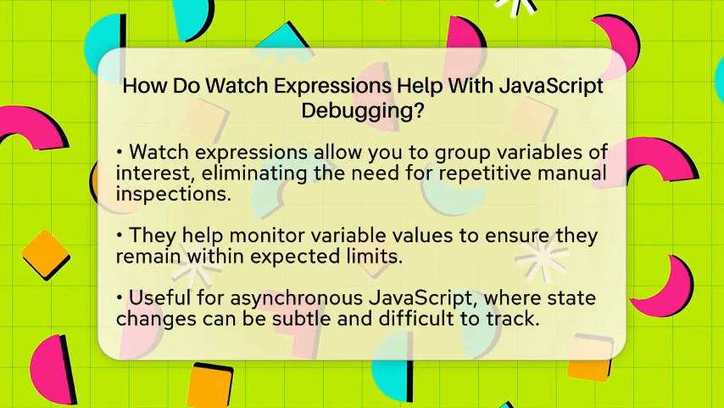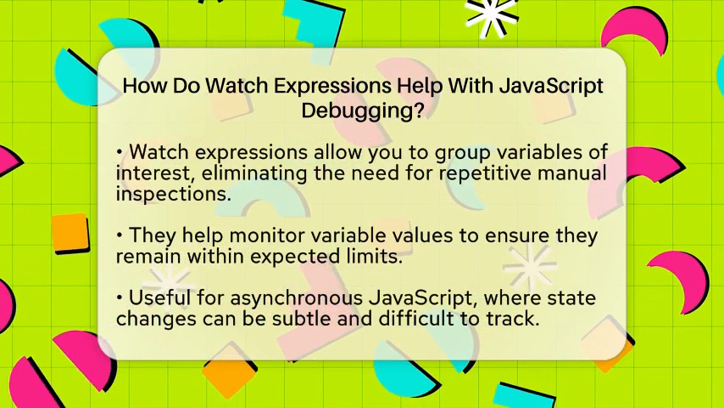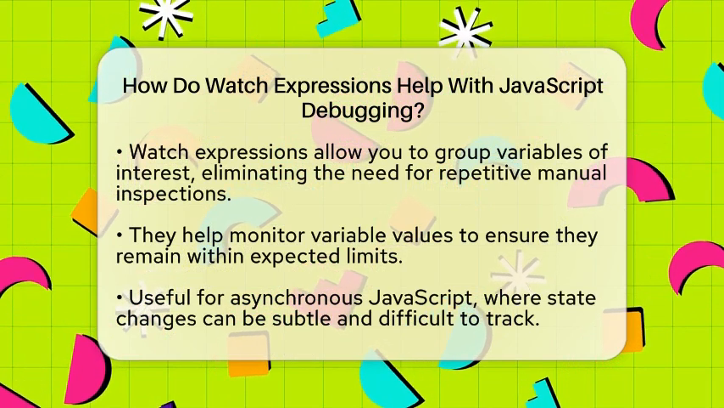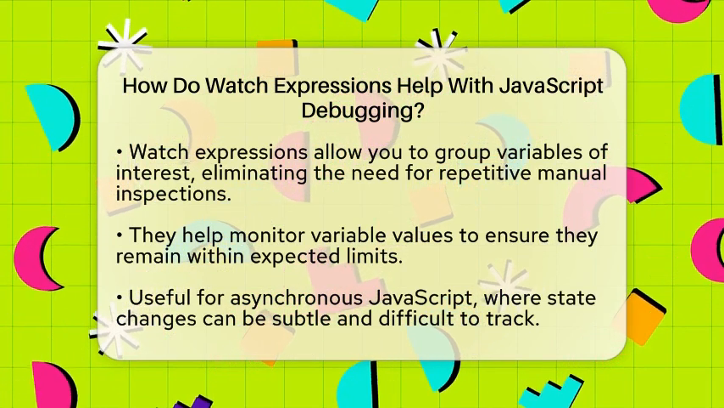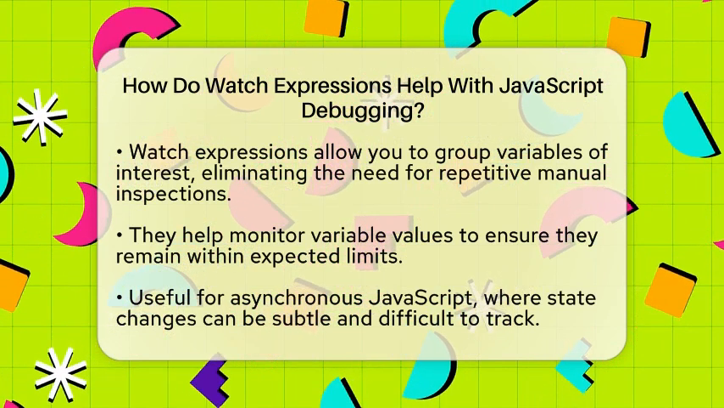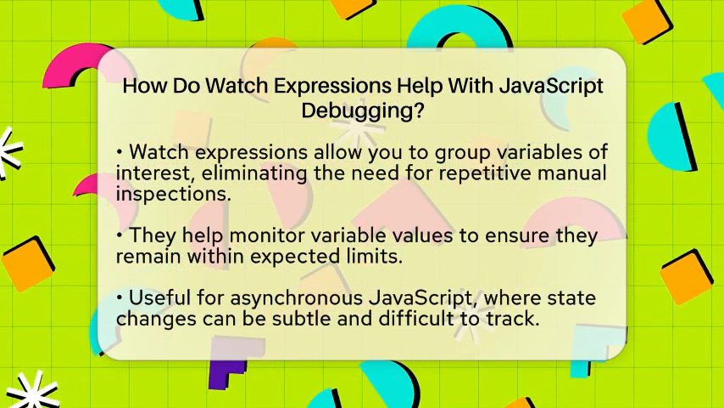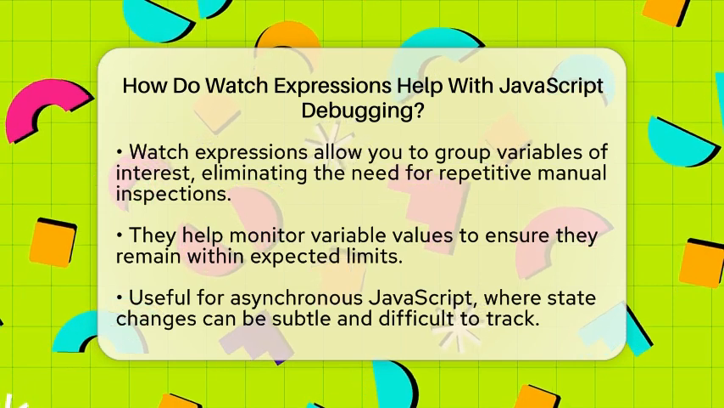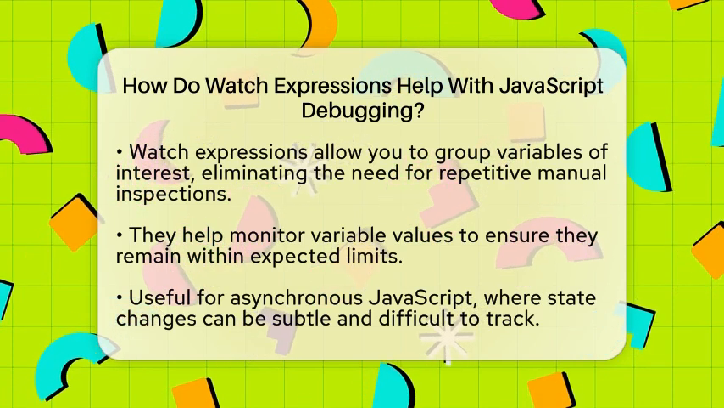Imagine you are debugging a function that processes user input. You can set a watch expression on the variable that holds that input. As you step through the code, you will see how that variable changes. This immediate visibility is essential for spotting bugs or unexpected behavior.